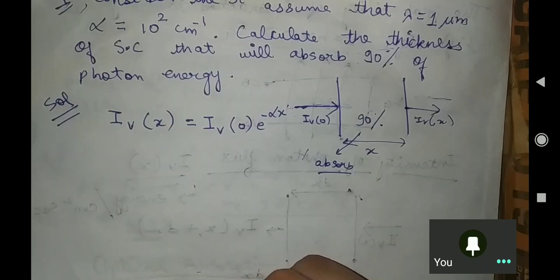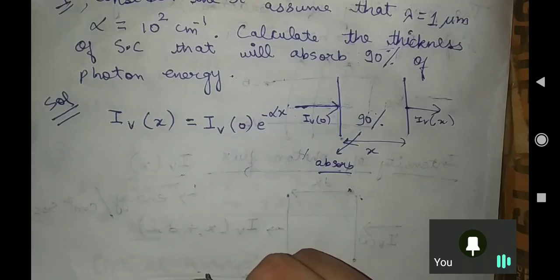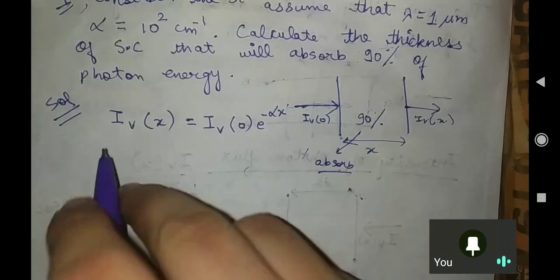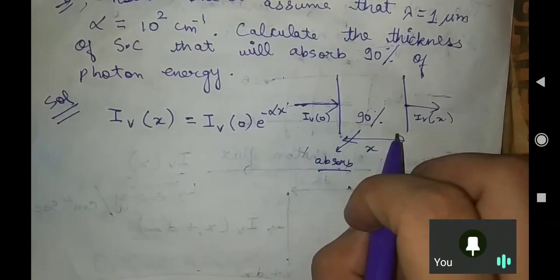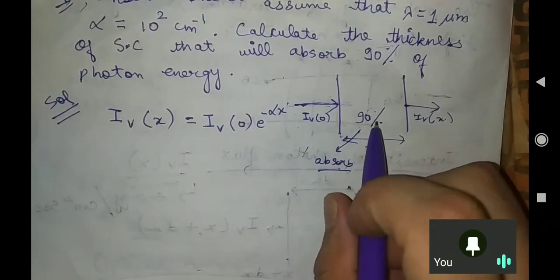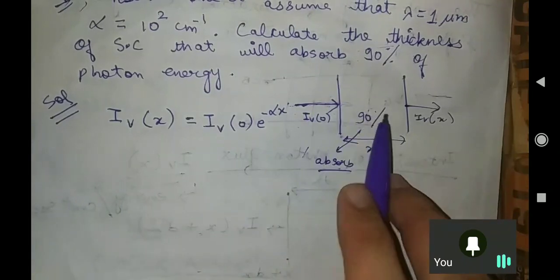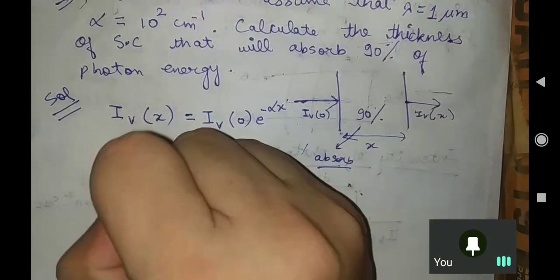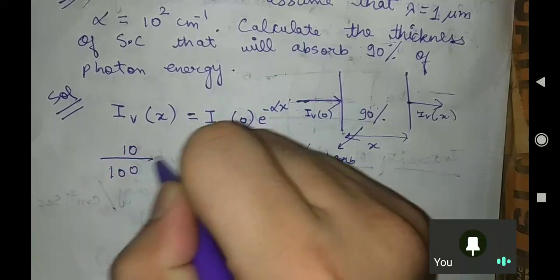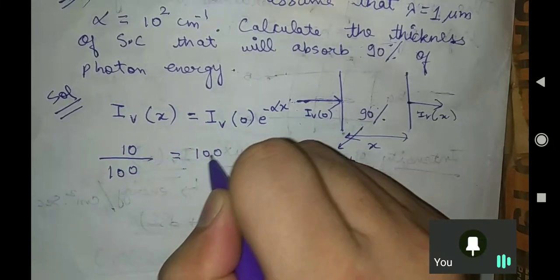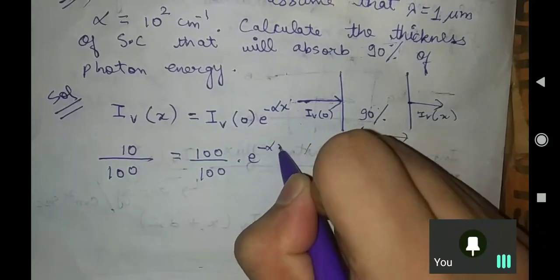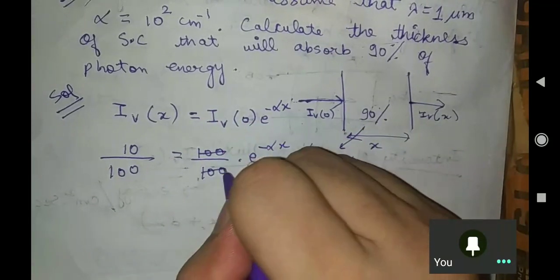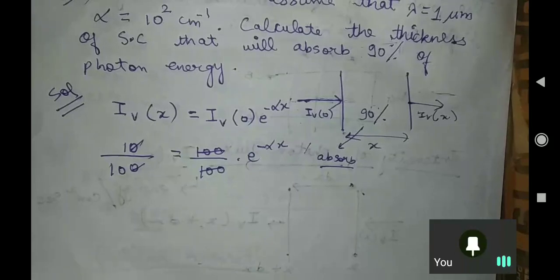Okay, so sir, what happened then? Sir, if energy is 100% and you are saying 90% energy is being absorbed, then 10% energy is left here. If I was shooting 100% energy here, in percentage, therefore I am dividing it by 100. Is it fine what I am doing?